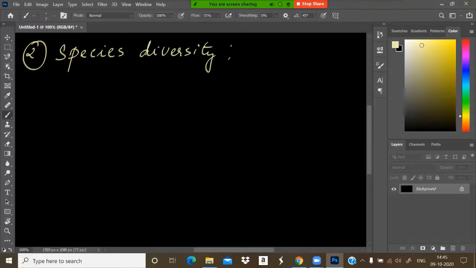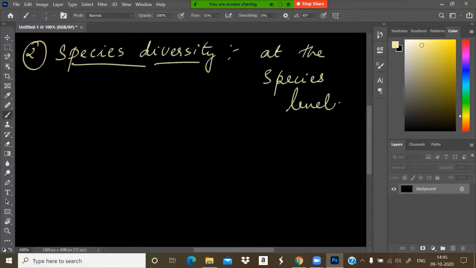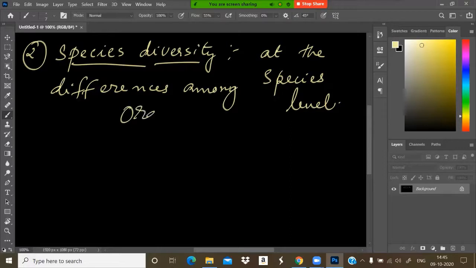Species diversity means it is at the species level. It shows the differences among individuals or organisms. Species diversity shows the differences among organisms at the species level.